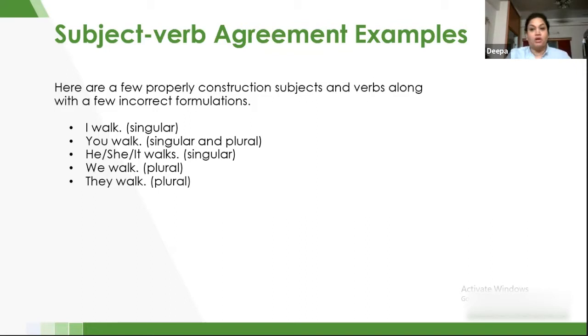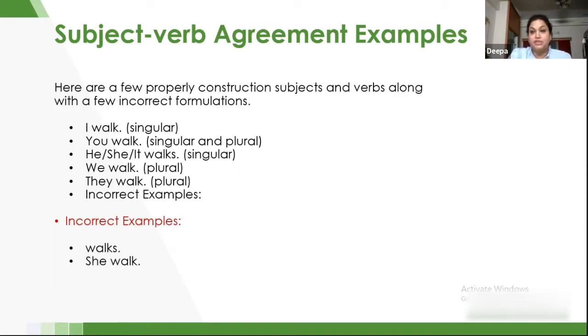Now we walk, they walk. So let's look at the incorrect examples. Incorrect examples: he walk, she walk, they walks. These are basically the incorrect examples that we're talking about, which have to be taken care of to avoid any kind of confusion or any kind of disagreement between the subject and verb.